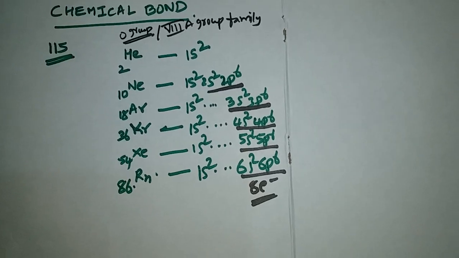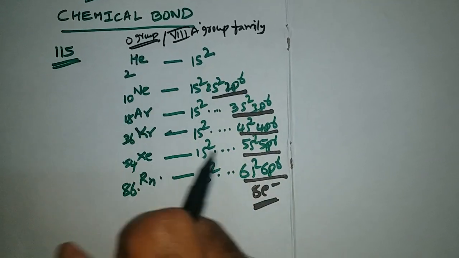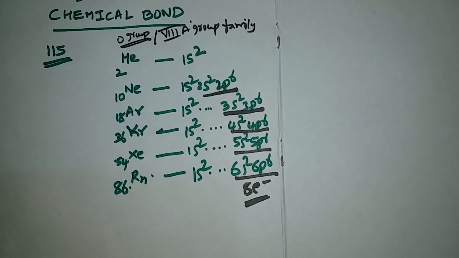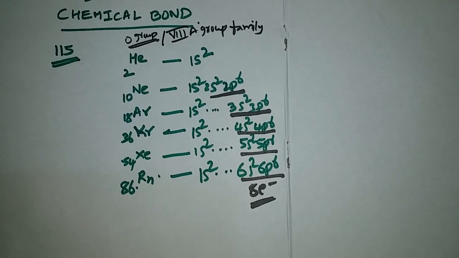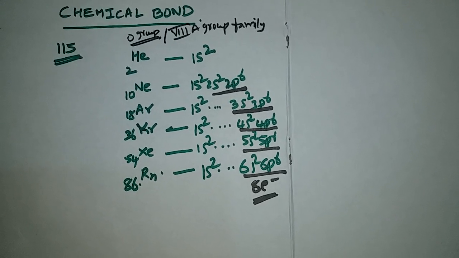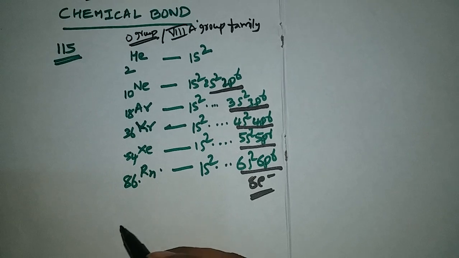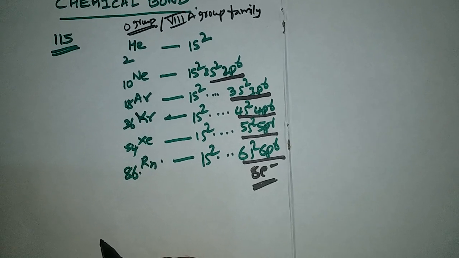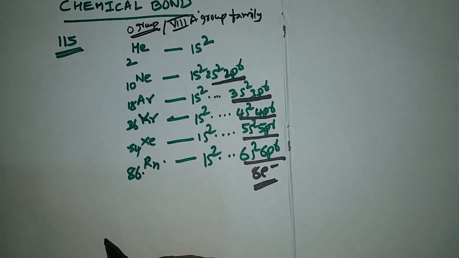When atoms except noble gases are trying to get stability, some are sharing electrons with other atoms, some are giving electrons to other atoms, some are taking electrons from the other atoms of the elements.